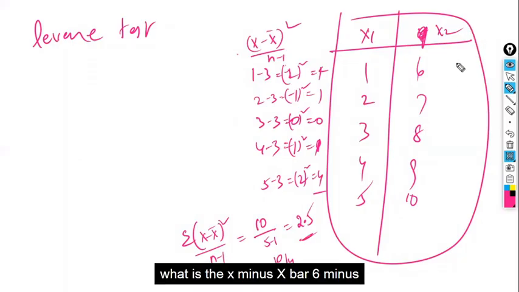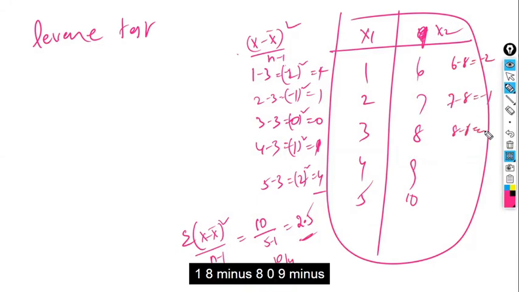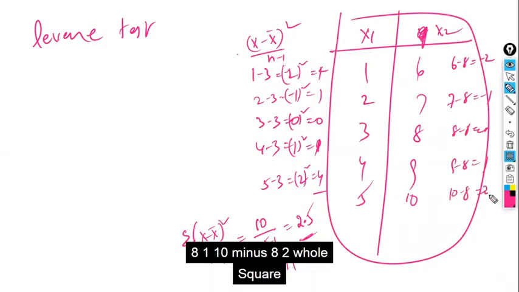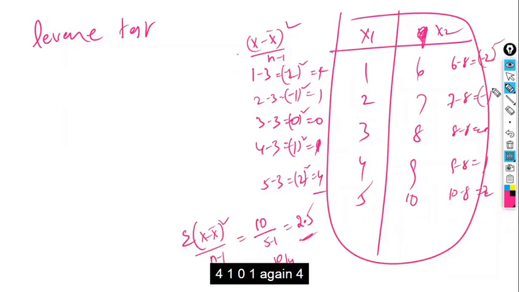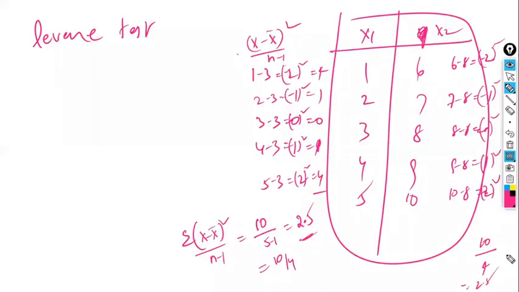Now the variance of this column. What is x minus x bar? 6 minus 8 is minus 2, 7 minus 8 is minus 1, 8 minus 8 is 0, 9 minus 8 is 1, 10 minus 8 is 2. Whole square gives 4, 1, 0, 1, and again 4. The total is 10 divided by 4, which is 2.5. Both the variances are the same.